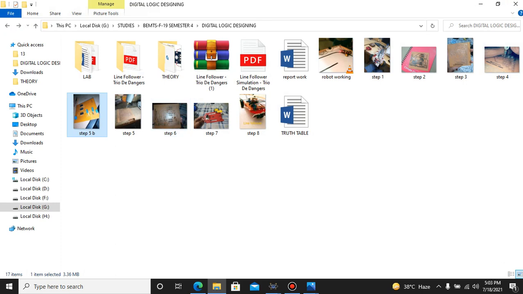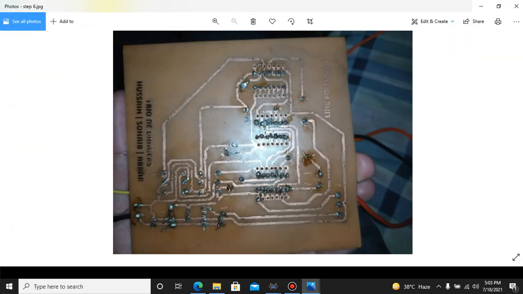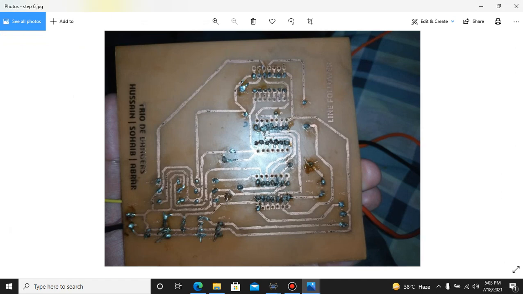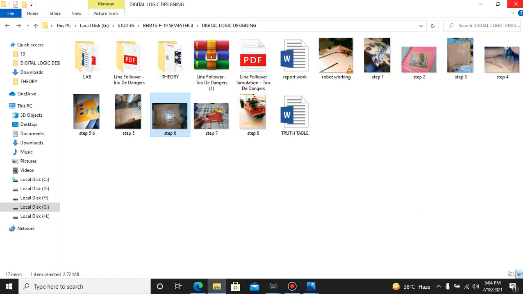This was the most difficult step, you can say, because we haven't had any experience of soldering. We soldered the things, and it became quite dirty, but after that we desoldered some joints and soldered them again, and removed all the extra stuff. So after the PCB has been done, we have performed everything on it.